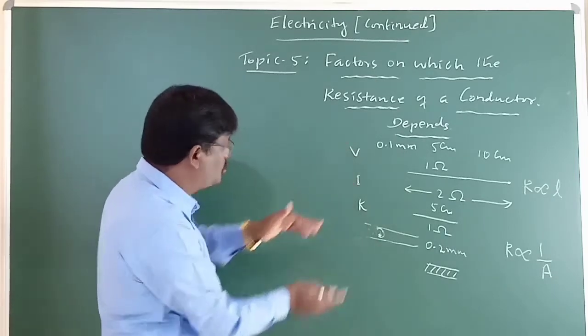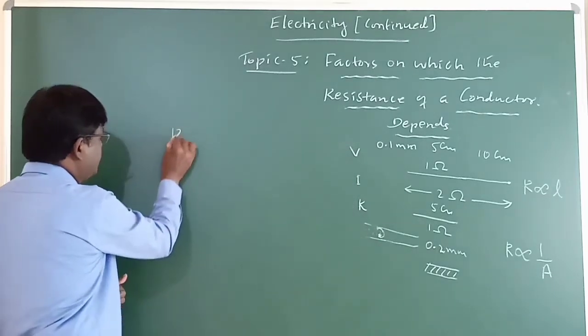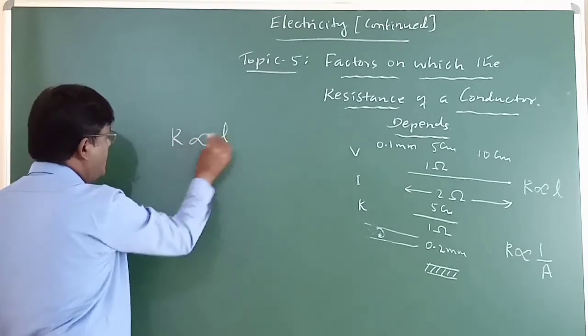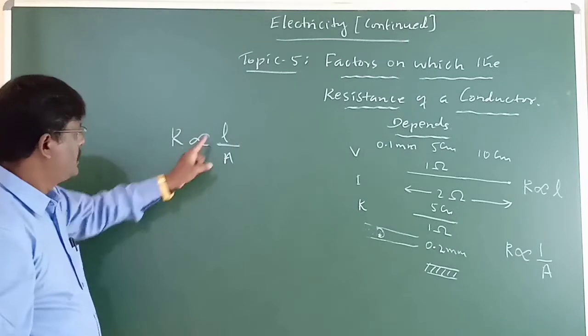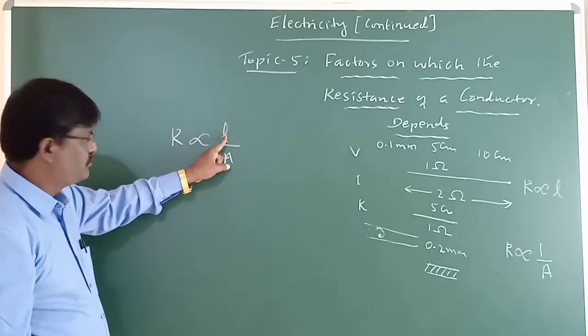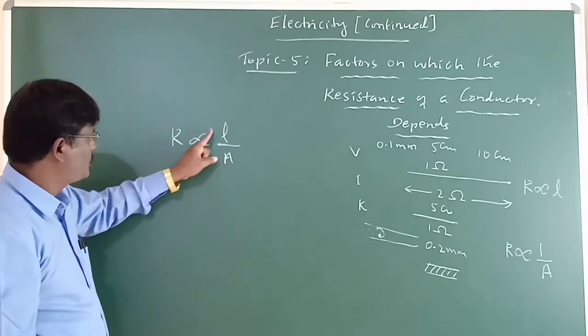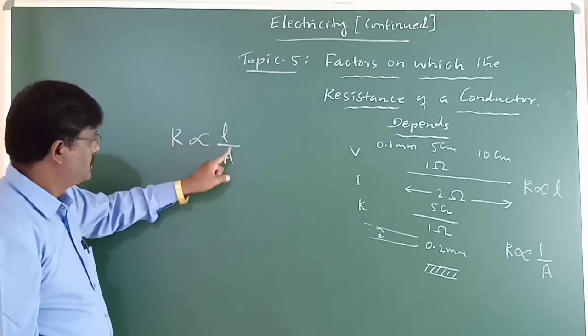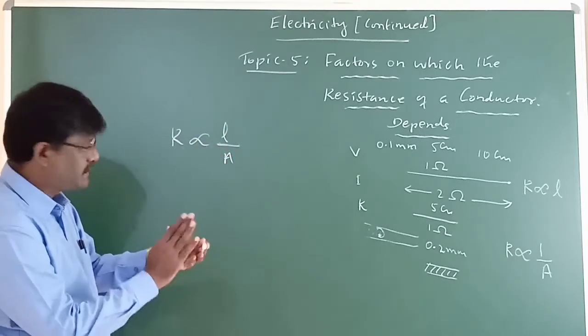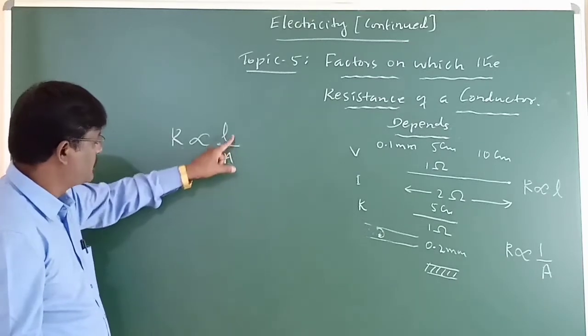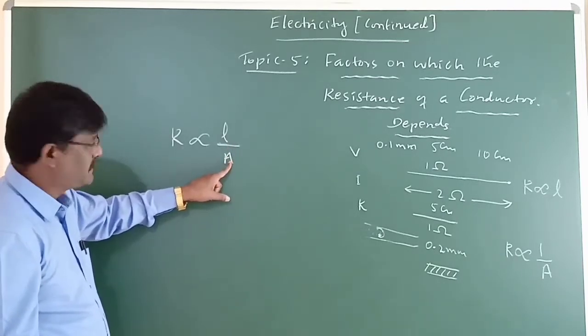When we combine those two mathematically, we get R is proportional to L by A, where L is length. This means resistance is directly proportional to length. A means area of cross section of the conductor. This means 1 by A is an inverse relation.